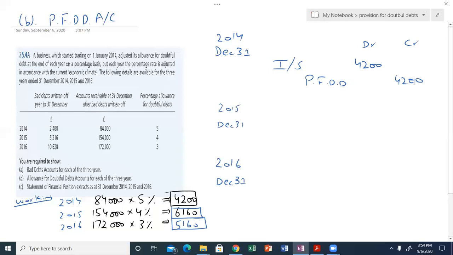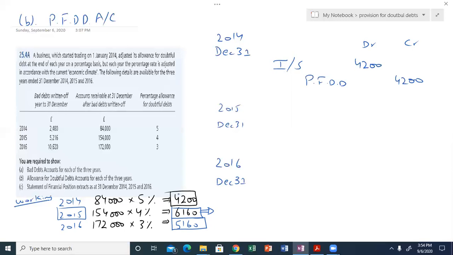And from the second year, if there is an opening balance of the provision. So in 2015, the balance of the provision at the end of the year is 6,160. The opening balance of 2015 is 4,200, because the closing balance of 2014 will be the opening balance of 2015.